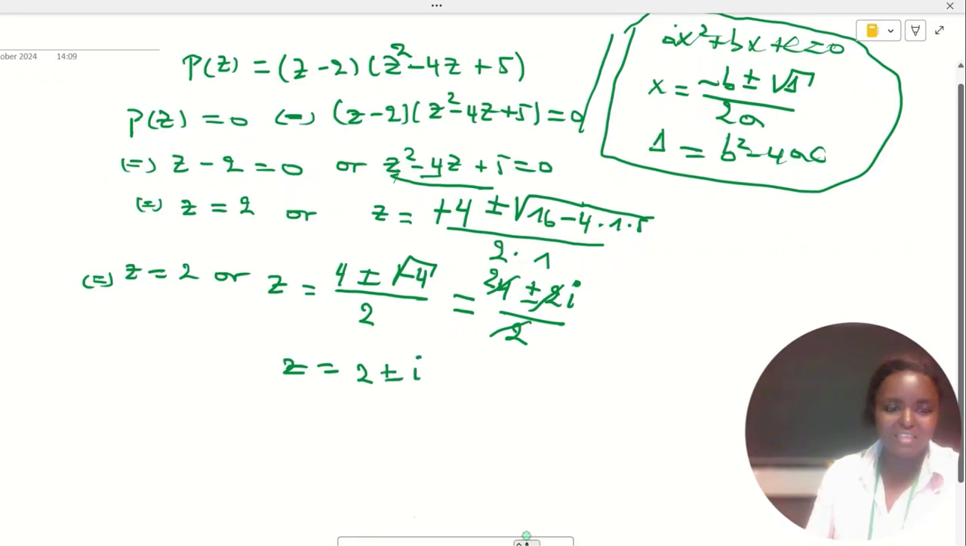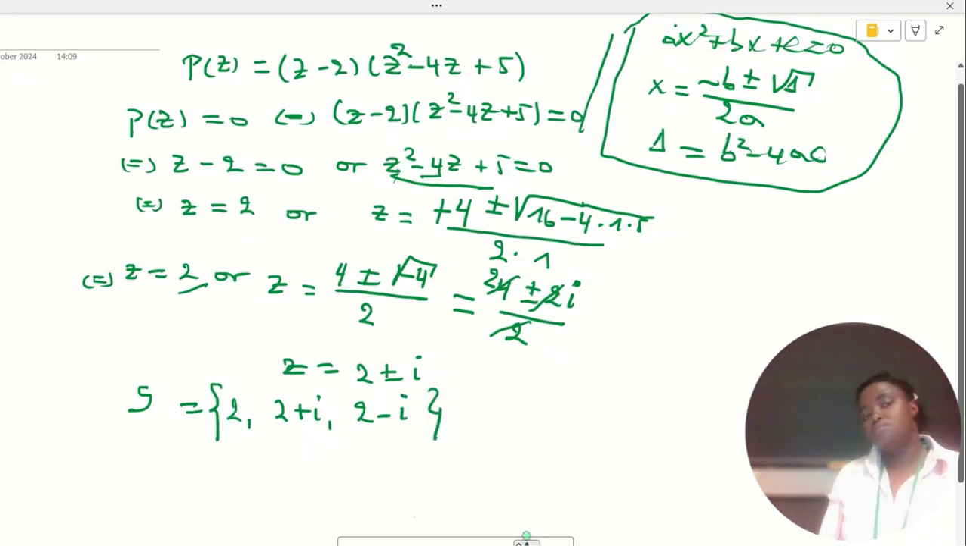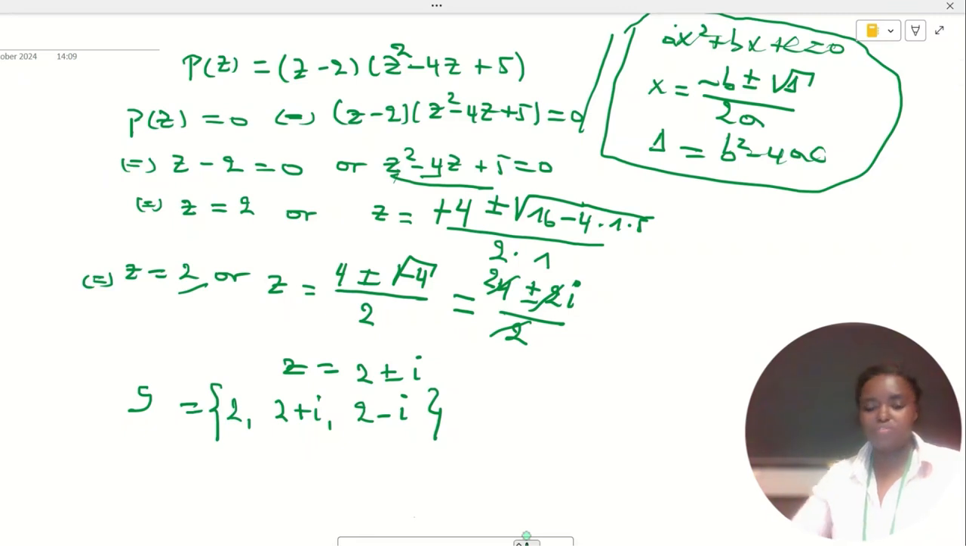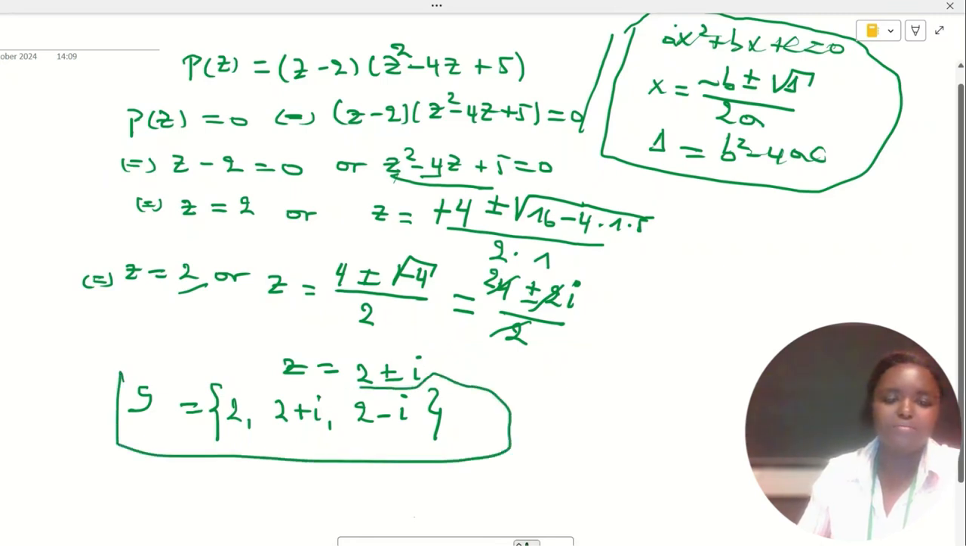Okay, all right. Then we have our solution. The set of solutions will be, in this case, 2, and 2 plus i and 2 minus i. So these are the solutions. That's it. We have already solved it in the set of complex numbers, and this is the set of solutions that we obtained.